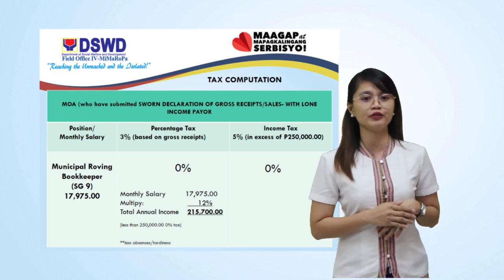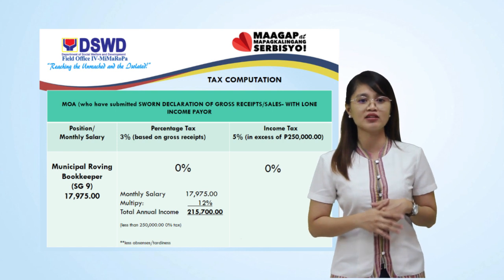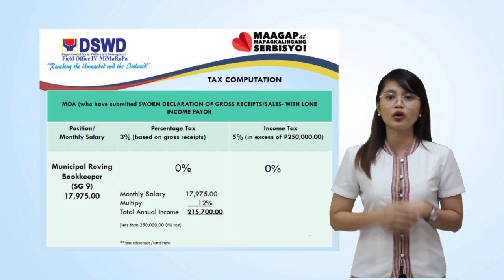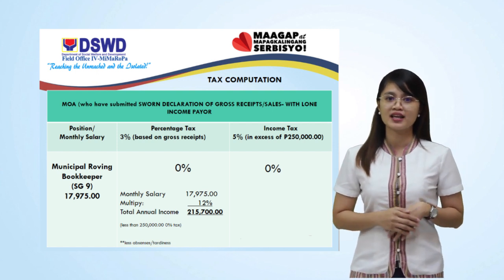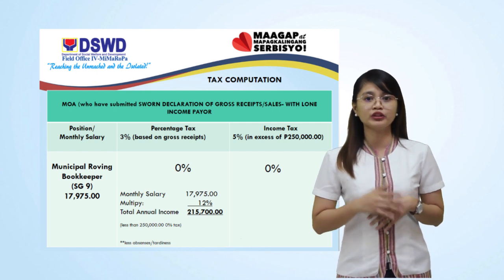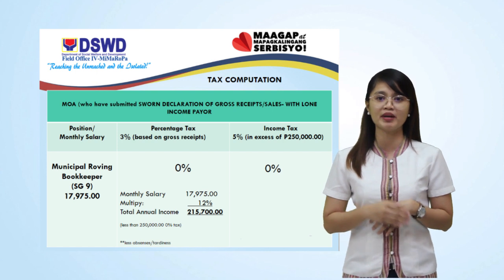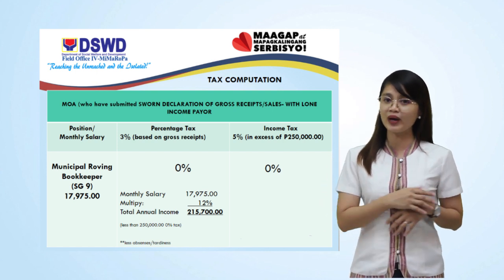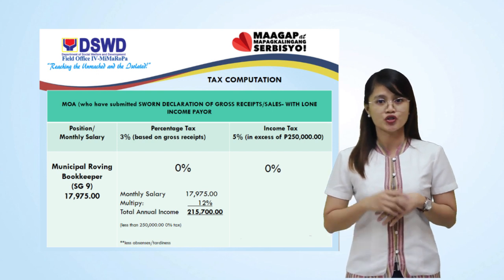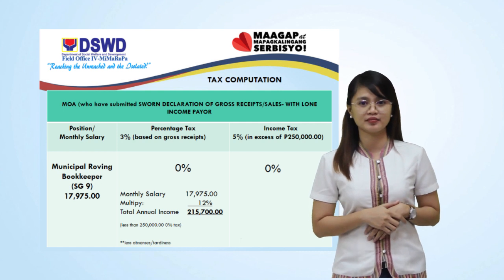For municipal roofing bookkeeper with salary grade 9, the monthly salary is 17,975 pesos. To compute the annual tax due, 17,975 pesos multiplied by 12 is equal to 215,700 pesos. Annual income is less than 250,000 pesos, so therefore, not subject to any taxes.